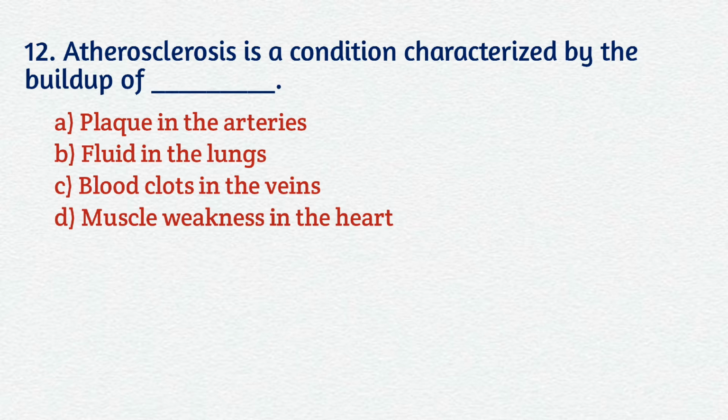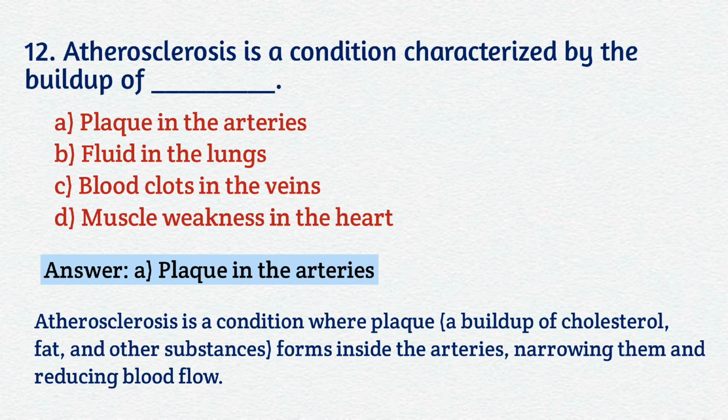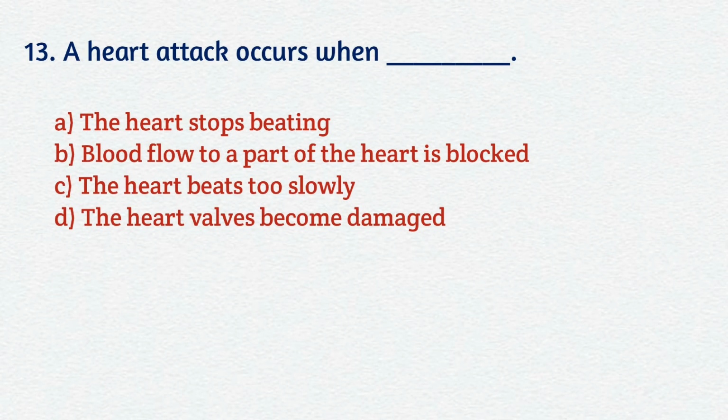Question number 12. Atherosclerosis is a condition characterized by the buildup of A. Plaque in the arteries, B. Fluid in the lungs, C. Blood clots in the veins, D. Muscle weakness in the heart. Your correct answer is A. Plaque in the arteries. Atherosclerosis is a condition where plaque, a buildup of cholesterol, fat, and other substances, forms inside the arteries, narrowing them and reducing blood flow.